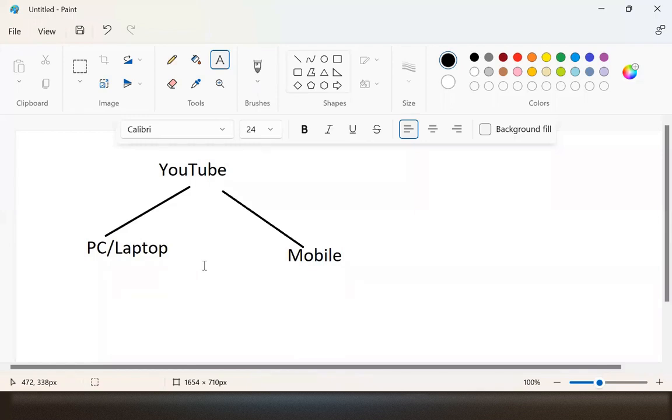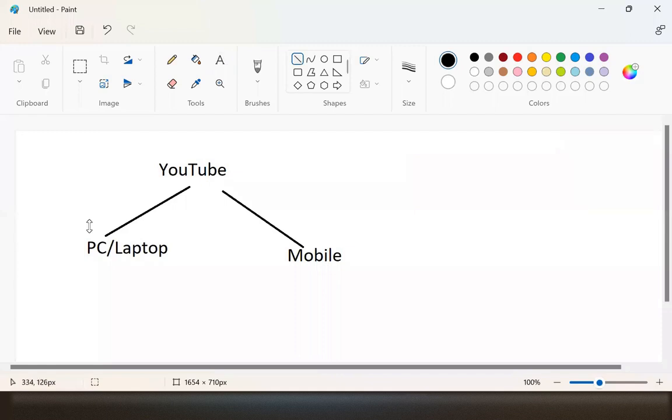Now, YouTube is designed and works perfectly on laptop and desktop. But I'm watching YouTube on mobile through a browser. Mobile browsers are compact, which means they don't have all the facilities.